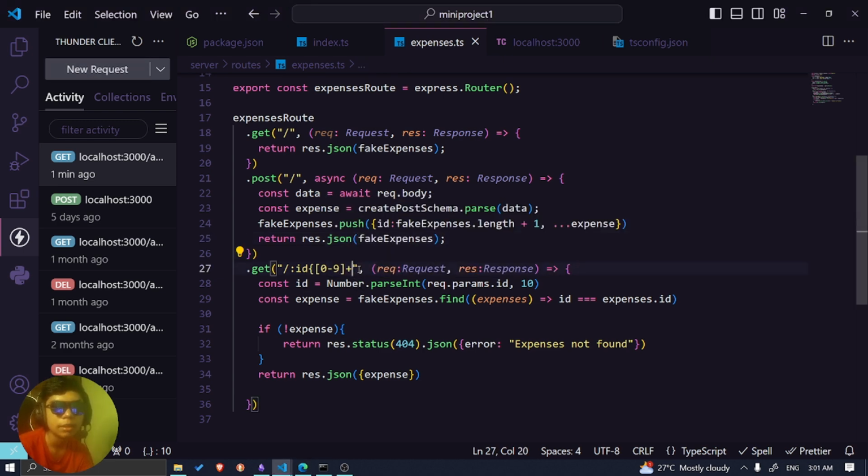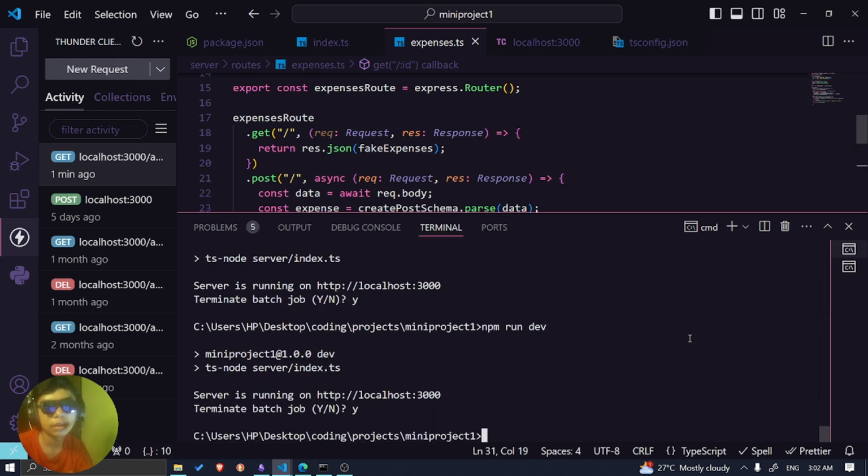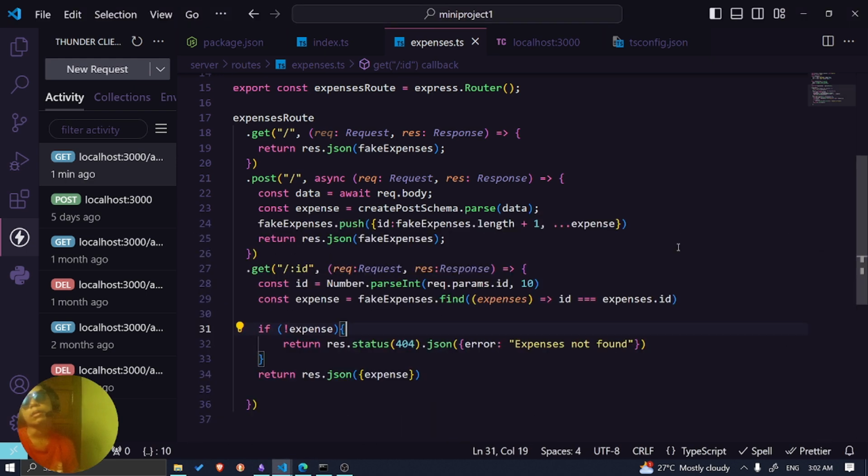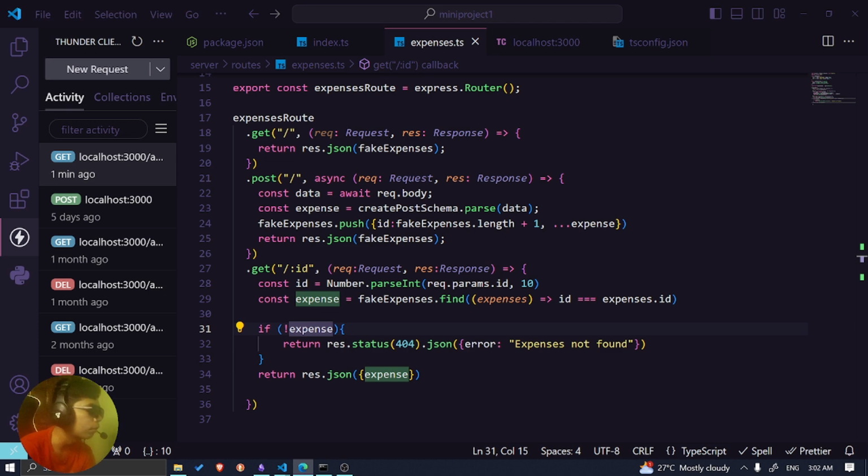I realized something now. I understand why I don't need this. Actually, I don't need this. Just do it like this. Okay, this is much simpler. Some aspects of Express seem simpler. That's interesting. Let me check if this will work. I need to start it again, I guess. Now I get it. So this is how you do it if you have a path like this. I think it's called dynamic something, dynamic path. I don't know. Let me check it in Hono. Path parameter. Okay, it's called path parameter.